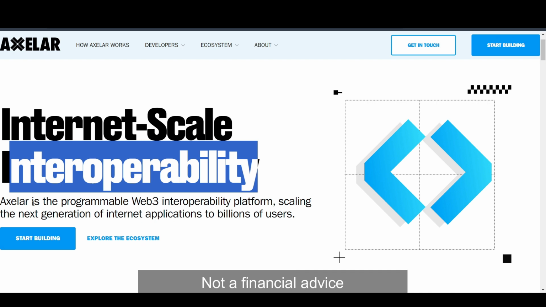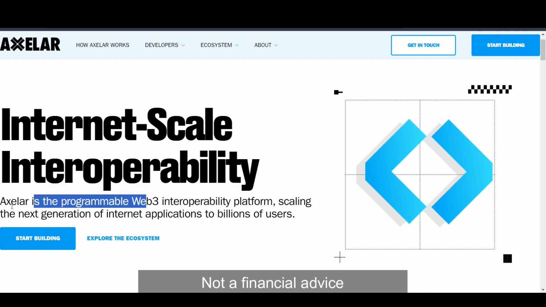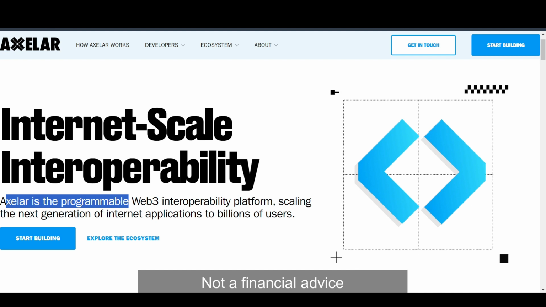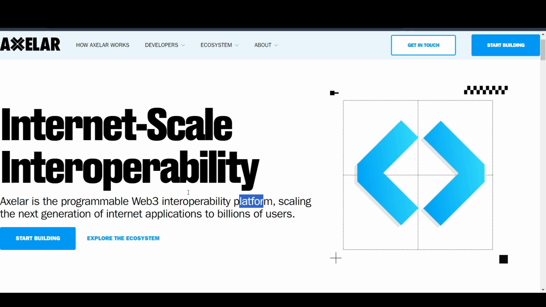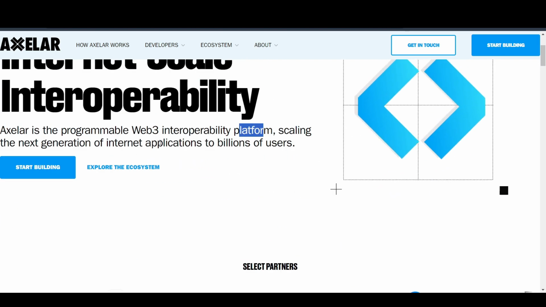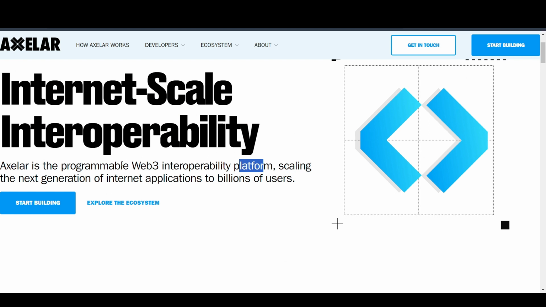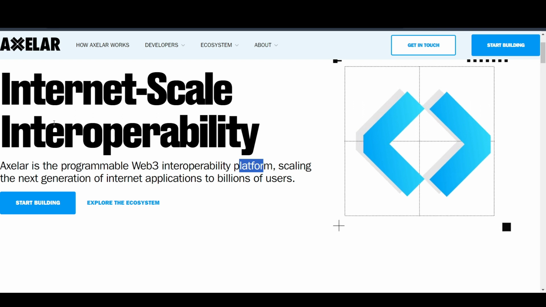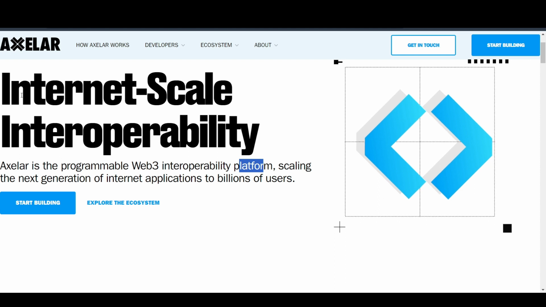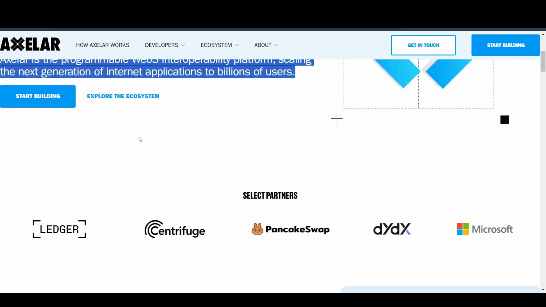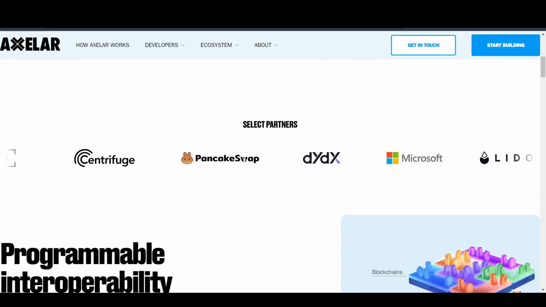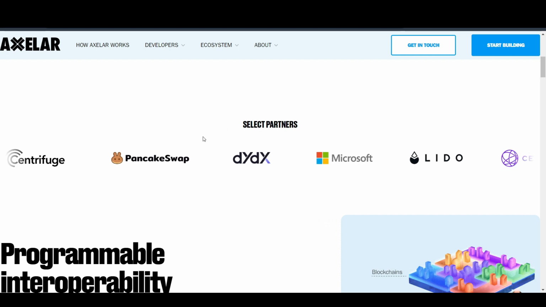So let's just see what is Axelar network. Basically Axelar is the programmable web3 interoperability platform scaling the next generation of internet applications to billions of users. They are a platform where any DApp developer, or decentralized application developer, can build an app that works across multiple networks, which is pretty big in the crypto space. In terms of their partners, they have a lot of partners. We will discuss them later in this section as well.